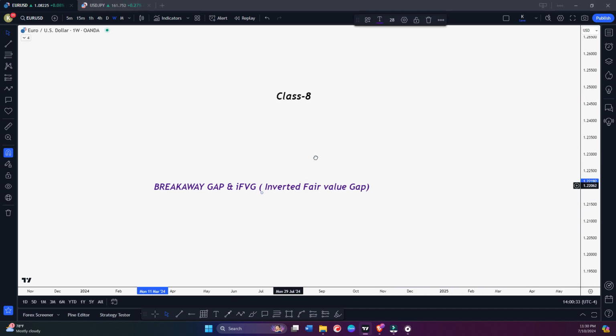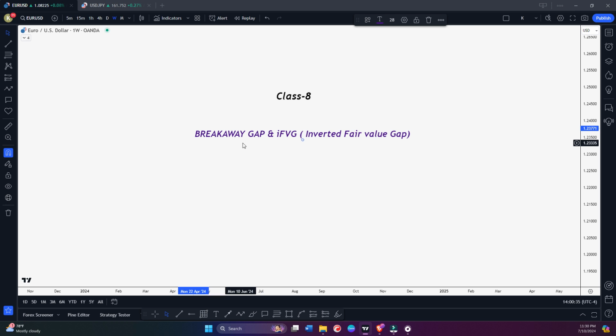Today in this class, we're going to learn about breakaway gap and inverted fair value gap. These are two different topics. If you are from Udemy, you may know what breakaway gap and inverted fair value gap are, but I'm also going to discuss them in this mentorship.